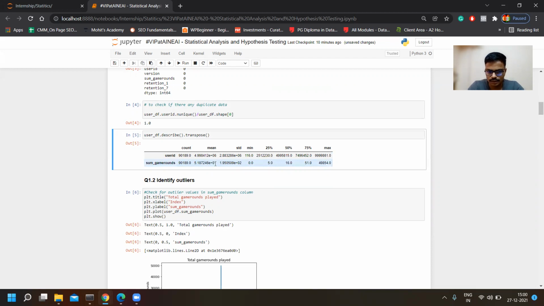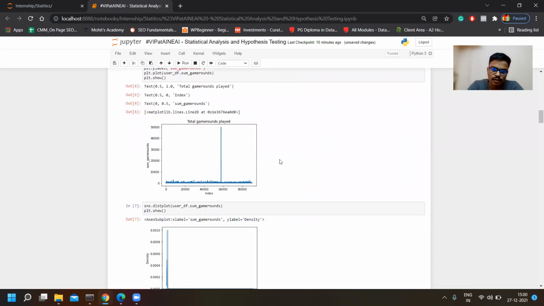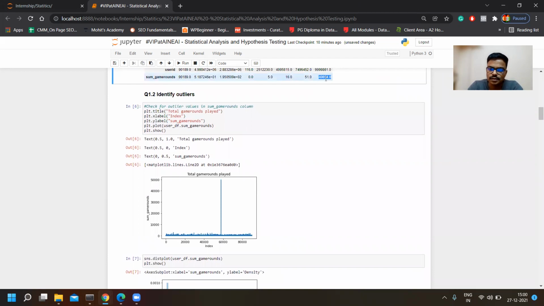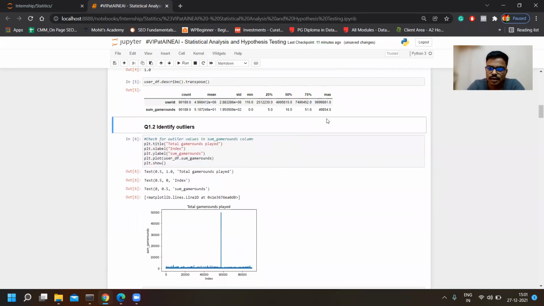So this is game rounds. Here we see the mean and median. See this difference. So we can say that there is an outlier within the data, and this number is 49,854, meaning this number of games a user has played in 14 days. I think this may be a wrong entry, or there is a very slim chance of it. Only a pro gamer could play like this. I don't think it's quite possible, but in a wild dream you can think it could be possible.